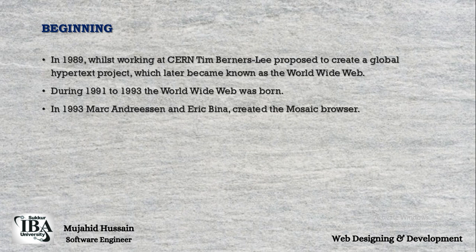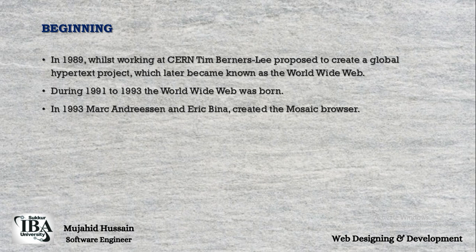In 1989, while working at CERN, Tim Berners-Lee proposed to create a global hypertext project which later became known as the World Wide Web. During 1991 to 1993, the World Wide Web was born.